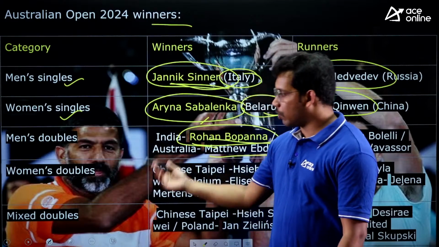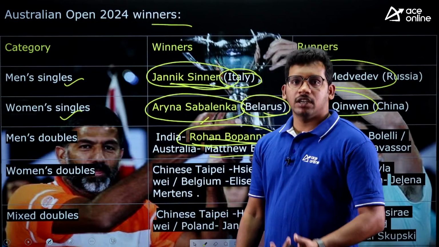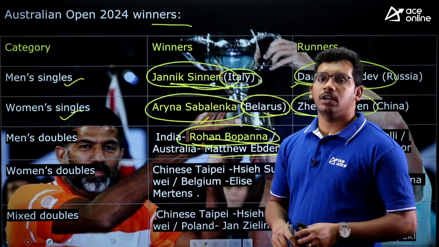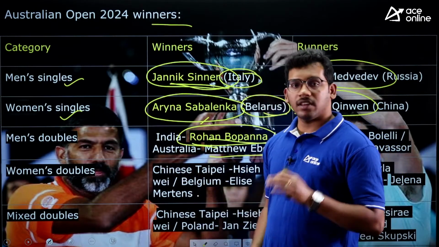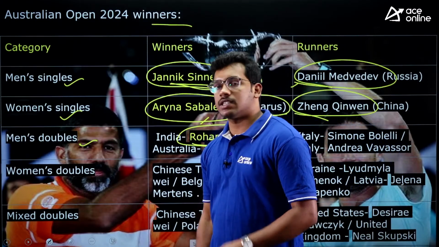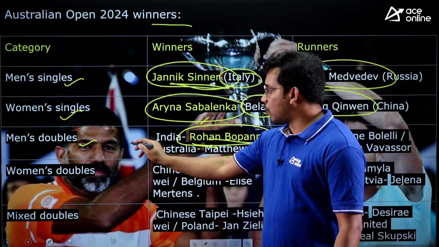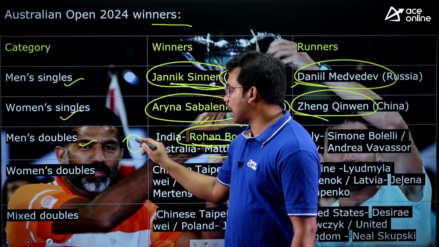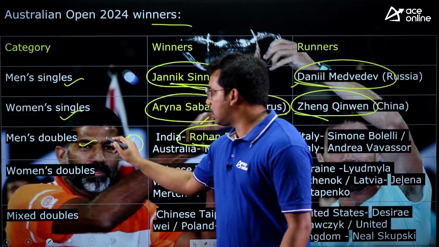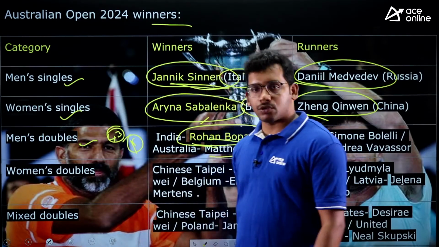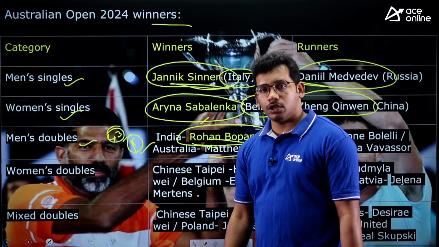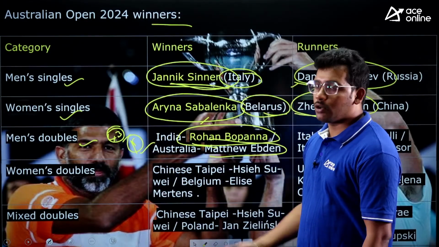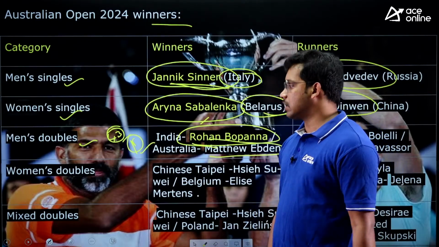For Rohan Bopanna, this is the first maiden men's doubles title. He has won mixed doubles many times, but this is the first time he has won men's doubles, and he is now ranked 1 in men's doubles, not titles actually, ranking. He is the oldest, 43 years old, to get the rank 1 and also win the men's doubles, which is a very good thing, that he proved age is just a number.